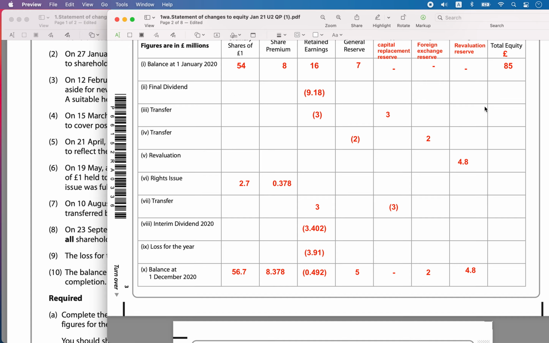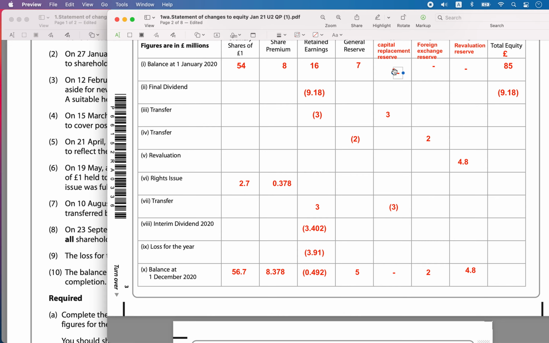Now let's fill up the horizontal totals here. The second row, the final dividend was issued here, 9.18. That is reduced for issuing the dividend, so 9.18 negative you have to write here.